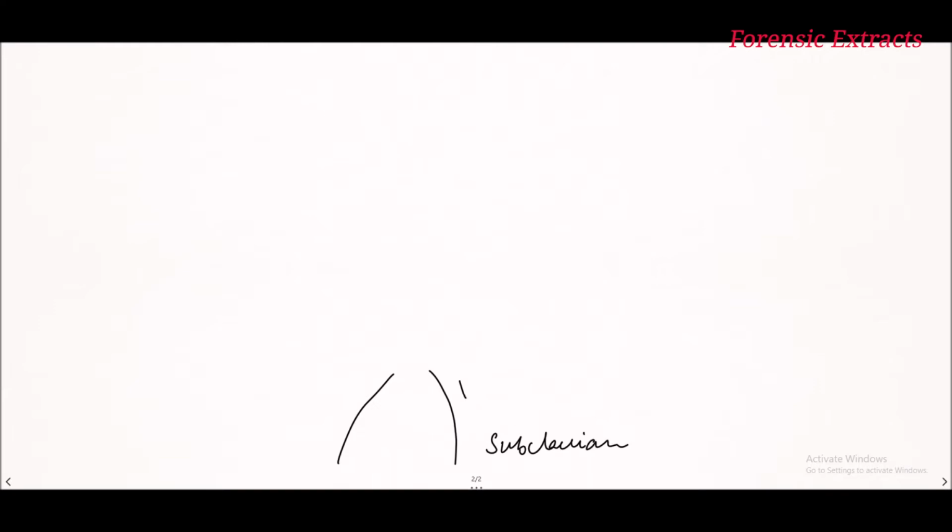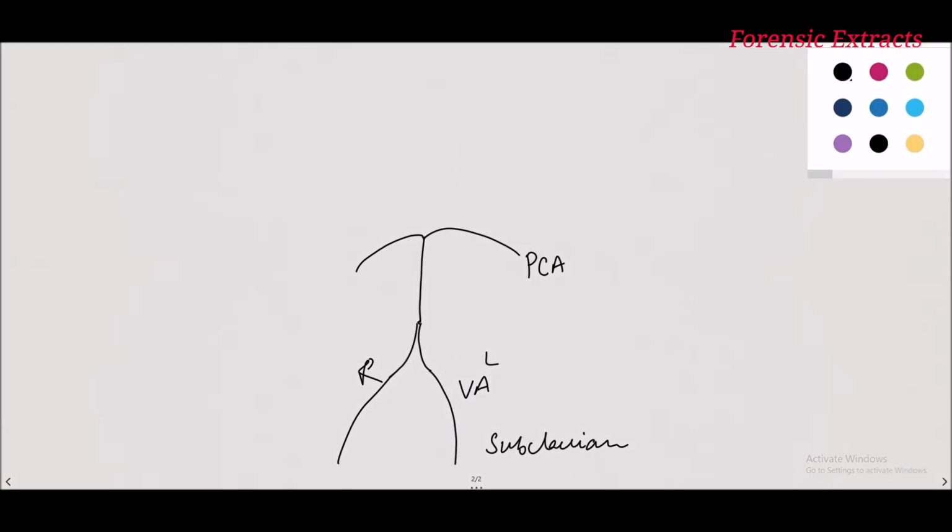Okay. Now these are the two vertebral arteries. One is right, second is left vertebral artery. Now both the vertebral arteries are uniting and forming a basilar artery. So this is the basilar artery. Now this basilar artery is further dividing and forming the posterior cerebral artery. So this is the posterior cerebral artery which is formed by the basilar artery.